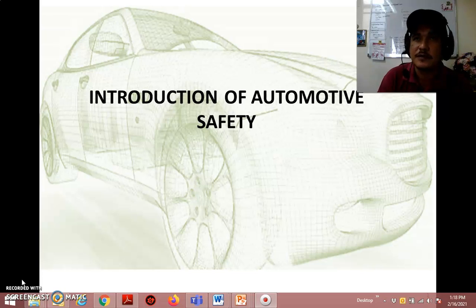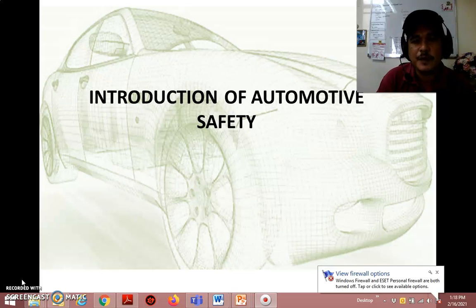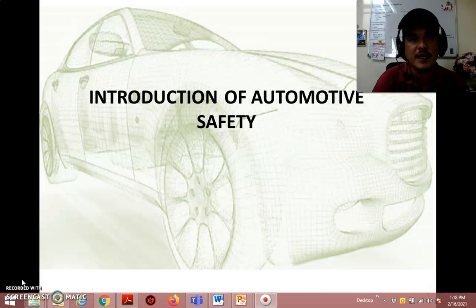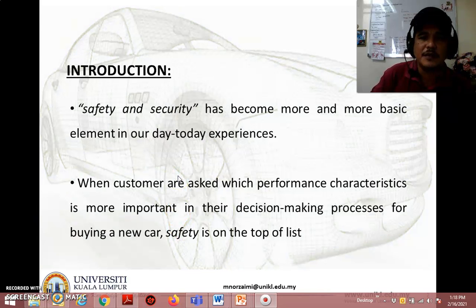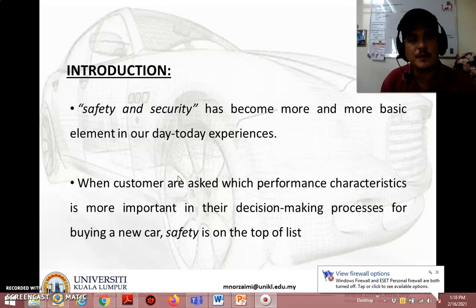So for the subject of automotive safety, we are in the first chapter, which is the introduction of automotive safety. Here I summarize what we need to learn in this introduction. So what is automotive safety?